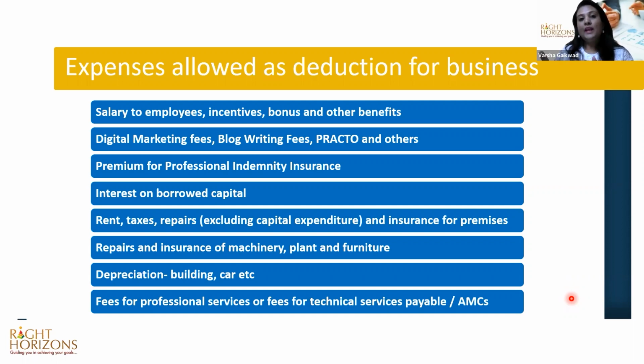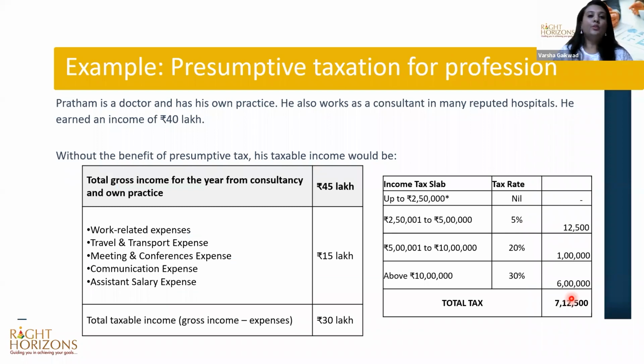From there, again, you can have some deductions of your tax saving investments that you have made, that is 80C, 80D, donations, and we have a lot of things. So all those deductions can be taken, and after that comes the taxable income, on which you are required to pay tax. So now I think it's clear how we go for a business, declaring a business income or a presumptive income? We will look at presumptive taxation and how it is beneficial with a small example.